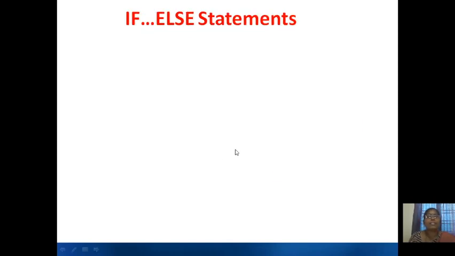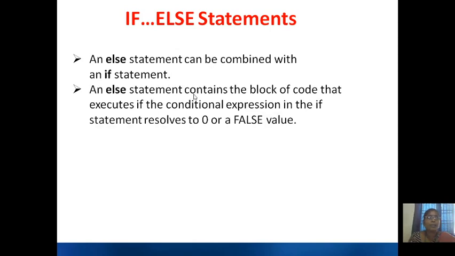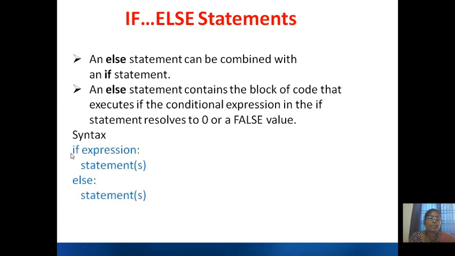Now check the next statement, the if else statement. An else statement can be combined with the if statement. The else statement contains the block of code that executes when the conditional expression in the if statement resolves to 0 or a false value. The syntax is like this: if expression colon statements, else colon statements.